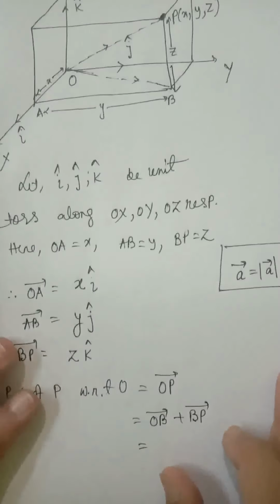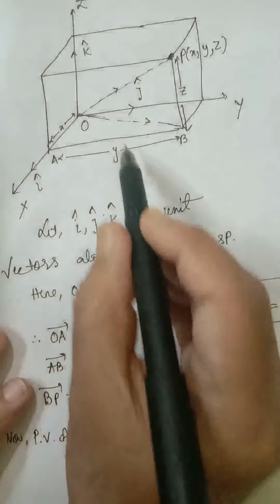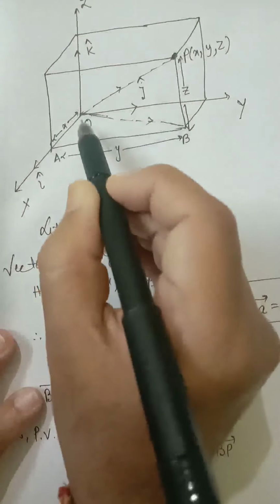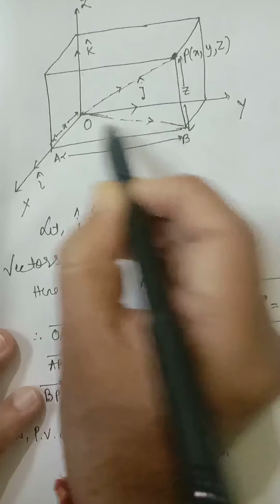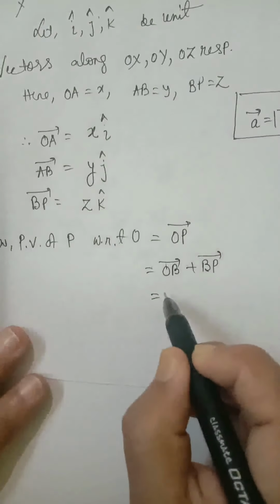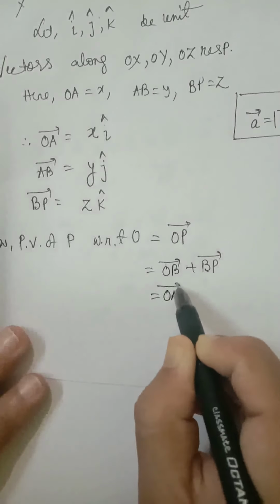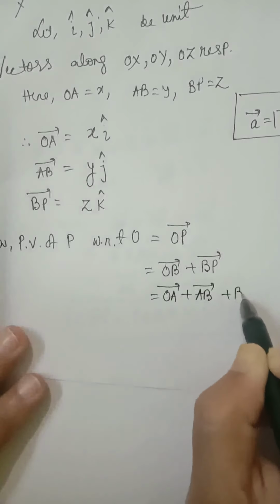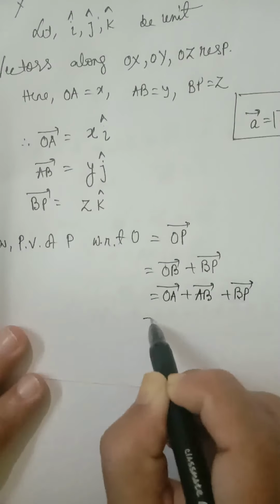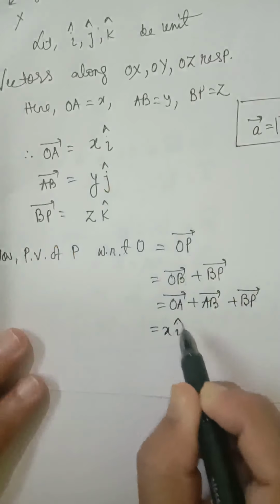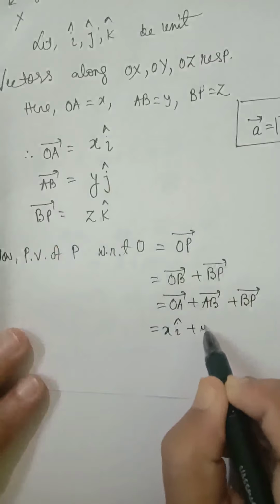Now, what is OB vector? Again by the triangle law of addition, OB equals OA plus AB. Now, what is OA? It is xi. What is AB? It is yj.